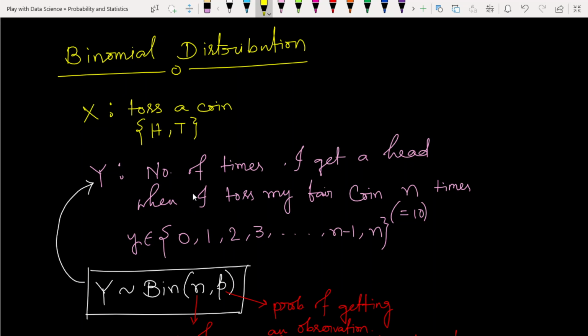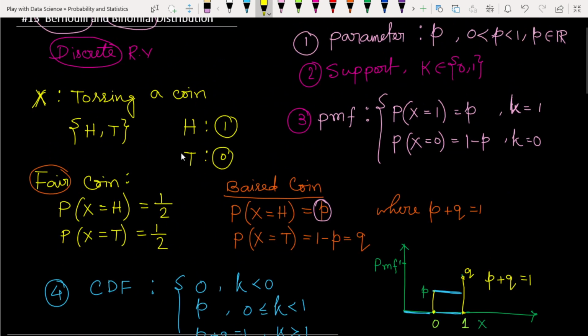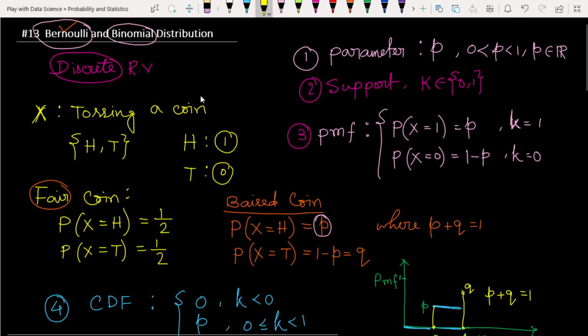In such scenarios, the binomial distribution comes into the picture to get the answer. I think the geometrical view and the real application point of view of the two theorems are clear. In the next lecture, we will see how these things are applicable on a data set. We will see these things in the next lecture.